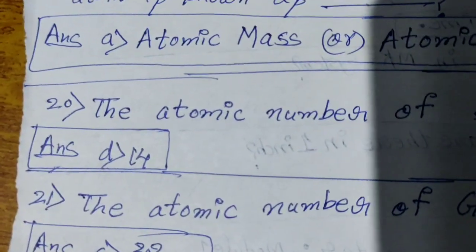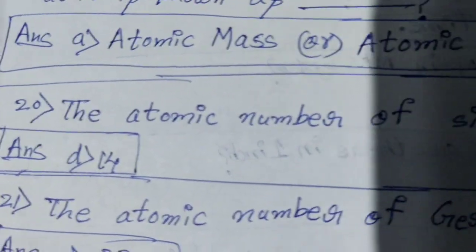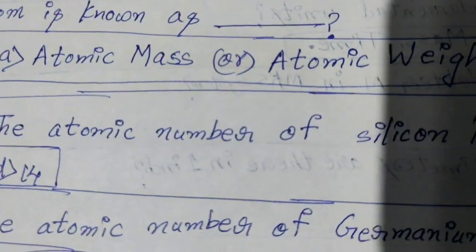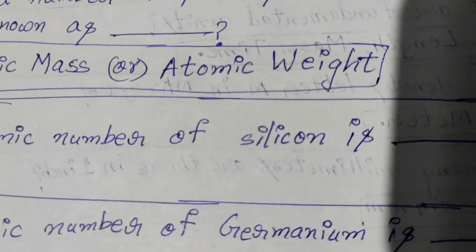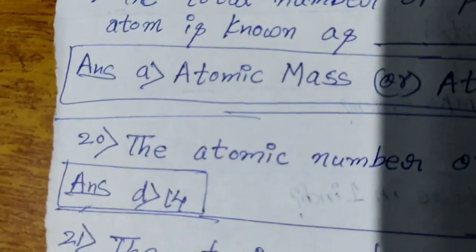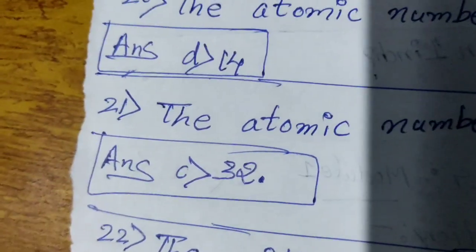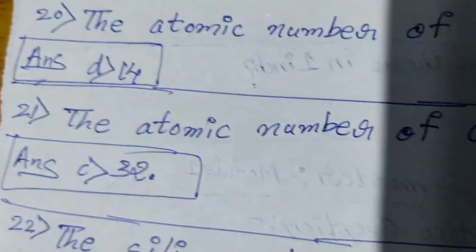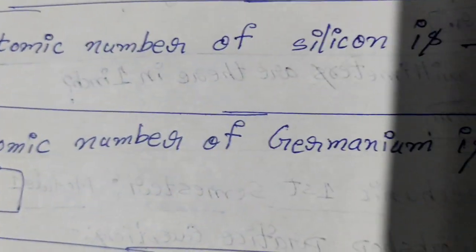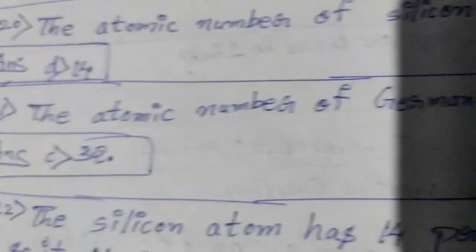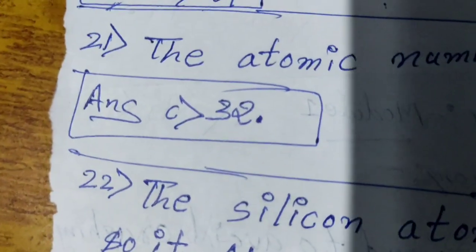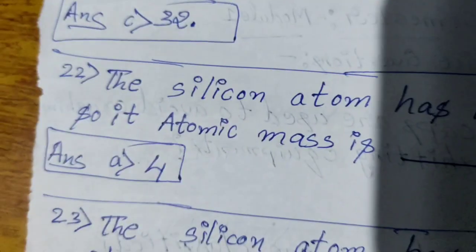The 20th question is the atomic number of silicon is dash. The answer is D, 14. 21st question. The atomic number of germanium is dash? The answer is C, 32.